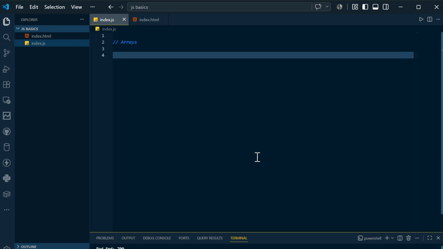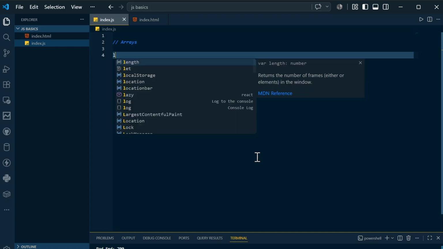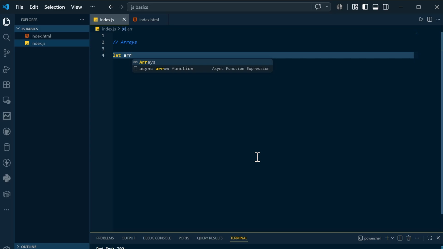Arrays and objects are very important concepts in JavaScript. You declare arrays like in C. Let's say let arr, and inside this you can mention apple, then mango, fruits and all the stuff in this fashion. So this is one of the ways to declare an array.